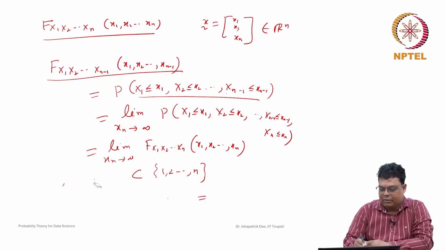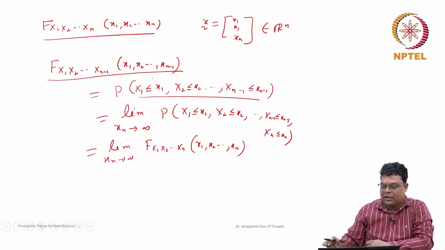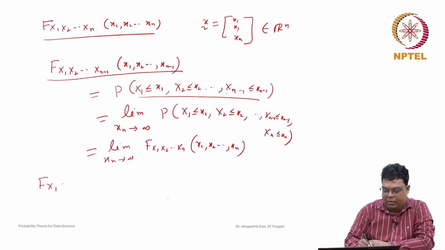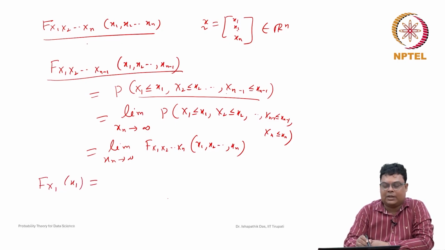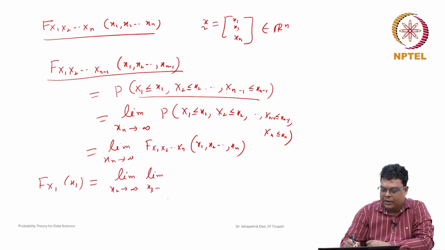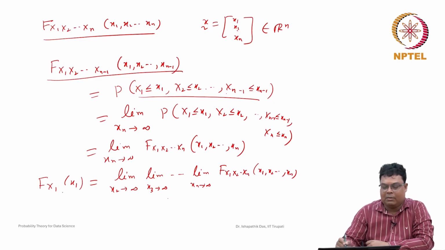For particular cases, suppose we have discussed x1, x2, up to xn minus 1, we did it. Suppose you want to find just one variable, the marginal of x1. This joint probability distribution function is given to us. Then how can you find the marginal probability distribution function of x1? Take the limit with the other variables tending to infinity: limit x2 goes to infinity, x3 goes to infinity, up to xn goes to infinity, of F of x1, x2, up to xn.